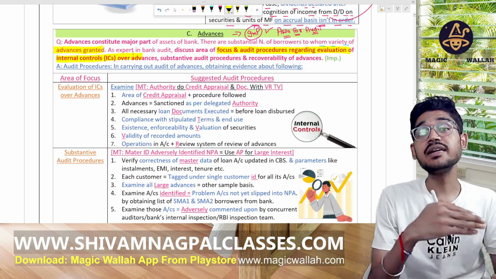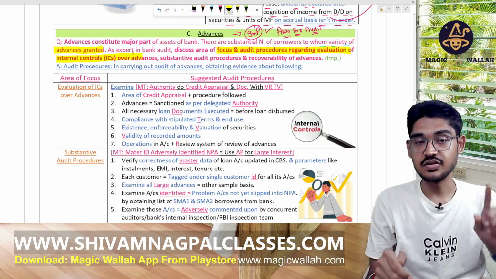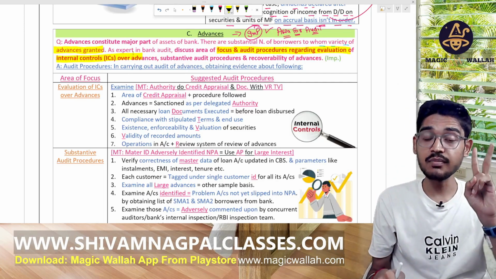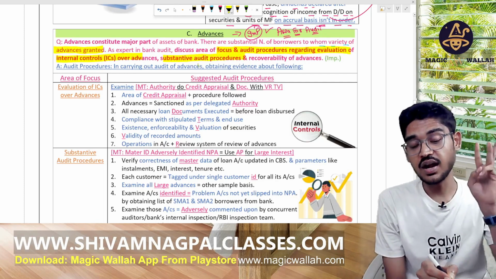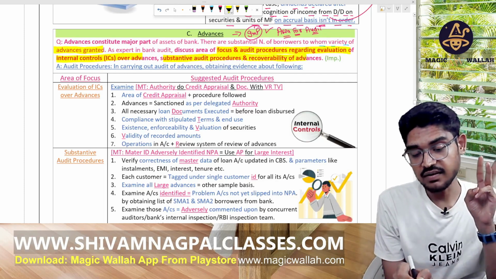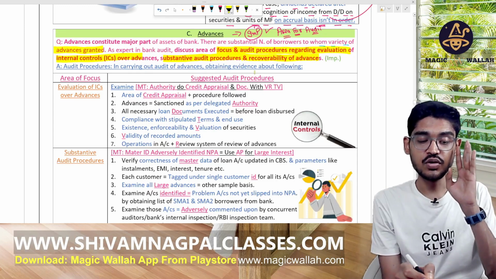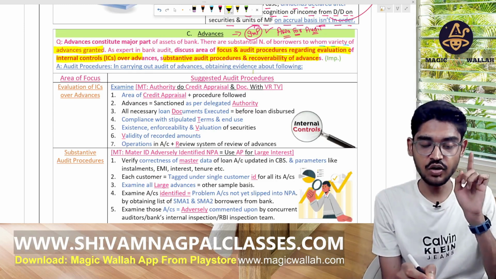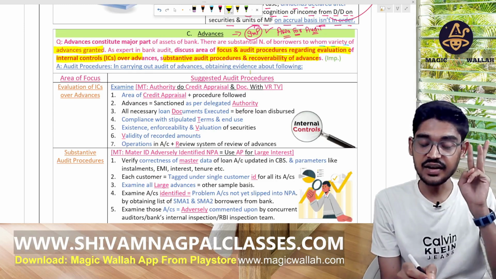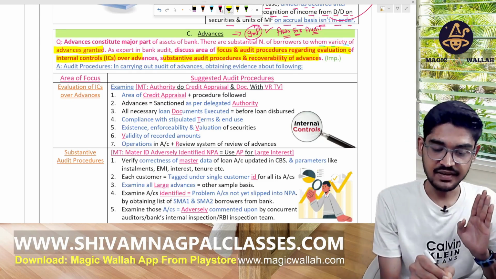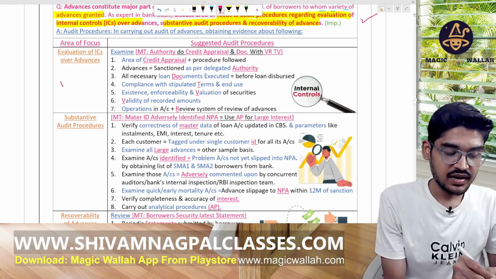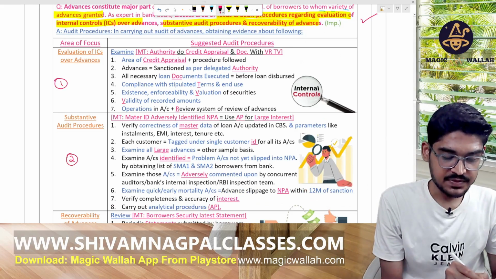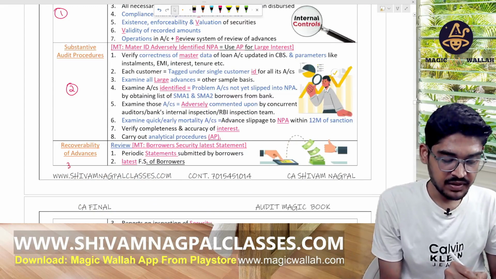How we will evaluate the internal control over the advances, first point. Second, they're talking about the substantive audit procedures, the checking you will do. The third is recoverability of the advances. So we have to talk about these 3 points: internal control, substantive testing, and the recoverability of the advances, right? So number 1, internal control. Number 2, substantive audit procedure. Number 3, recoverability of advances.